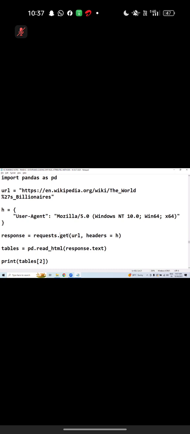Can I ask a question? What is get actually? A function. Why assign it to a variable? It returns something. If you are strong in Python, it is easy to understand. Okay. Read underscore HTML, object name dot something, you are calling an attribute, with no parenthesis. Finally you will get tables, a list of 2 tables.